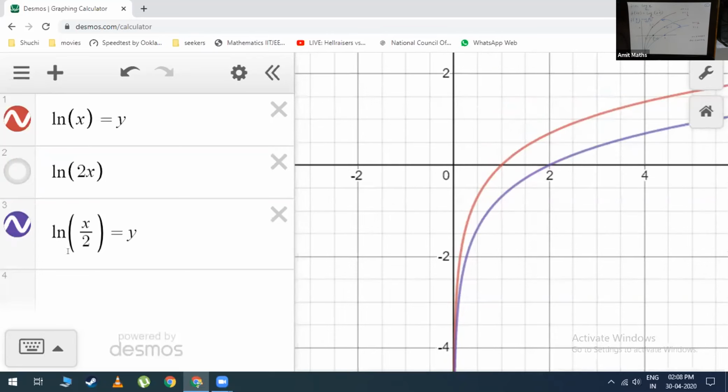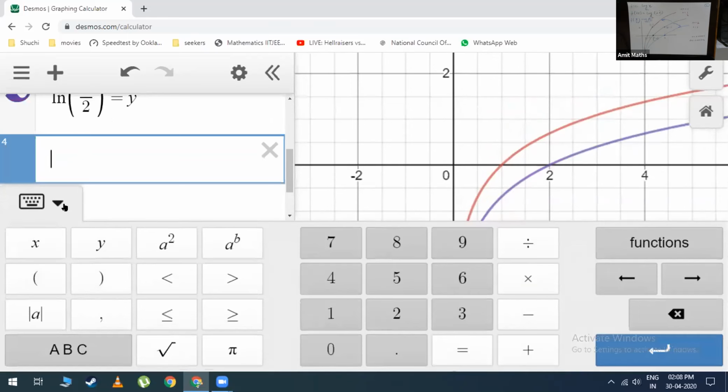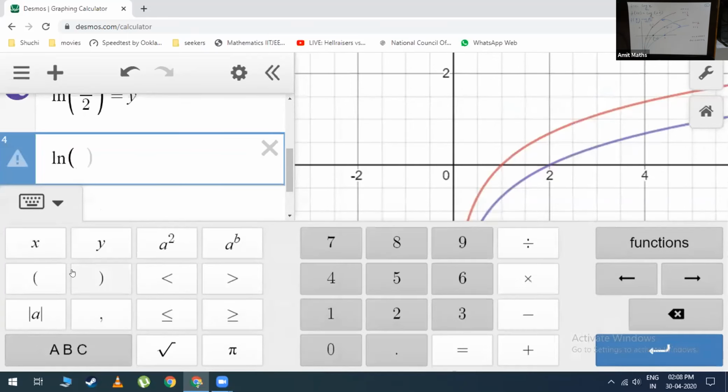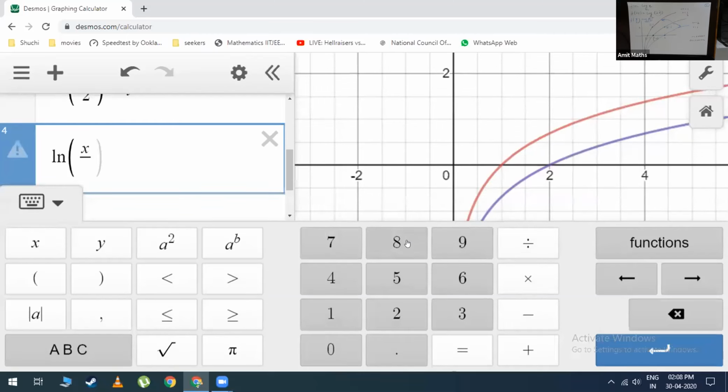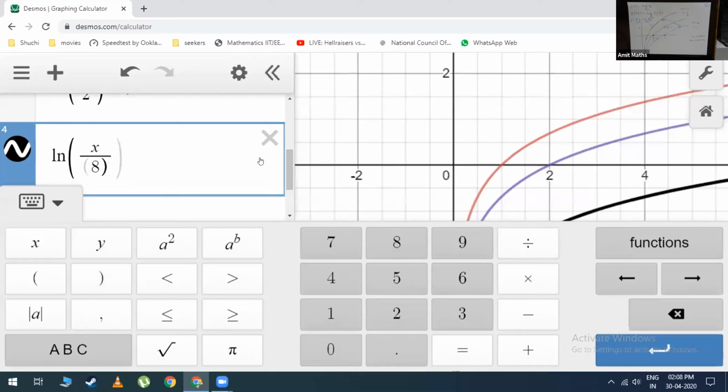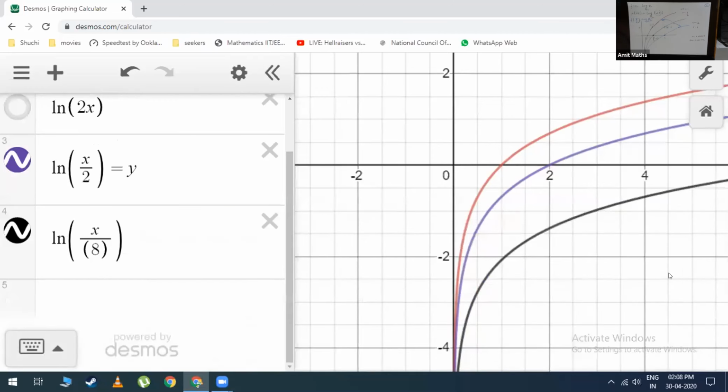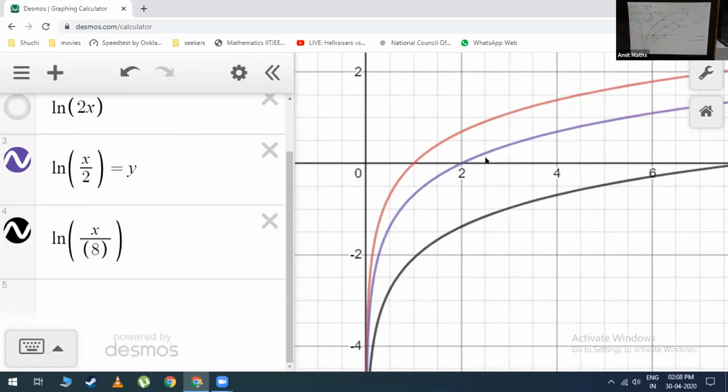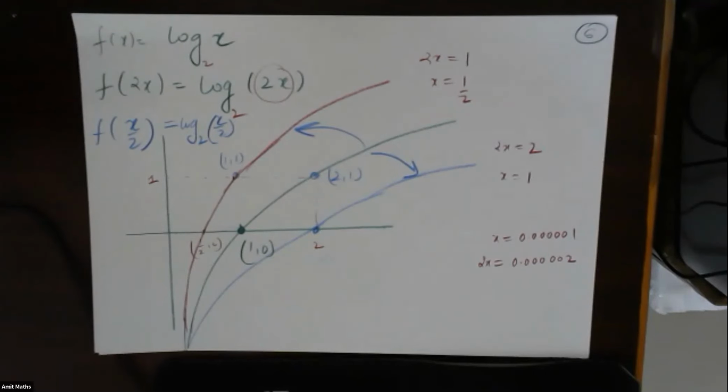Or if I add one more curve, suppose ln x divided by 8, then if x is divided by 8, this stretches to a greater extent. So this was x by 2 and this is x by 8. I hope everybody is now able to understand, right?